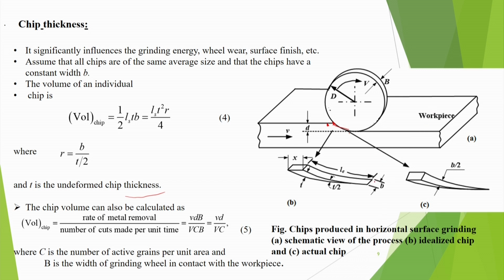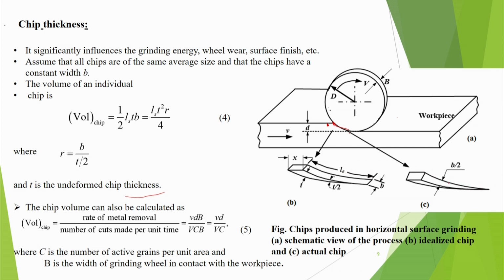Schematic view of the process is this. Idealized chip is actually this. So, chip length I am assuming like this, but here chip width I am assuming B. There may be many active grains parallel wise, so I am assuming this, and actual chip is actually of this shape.